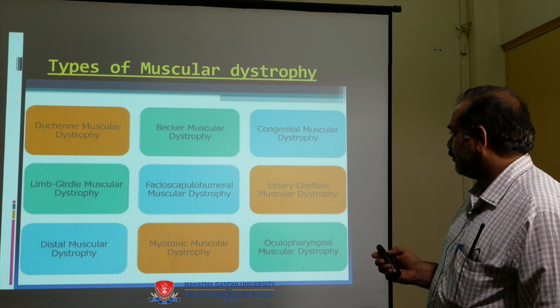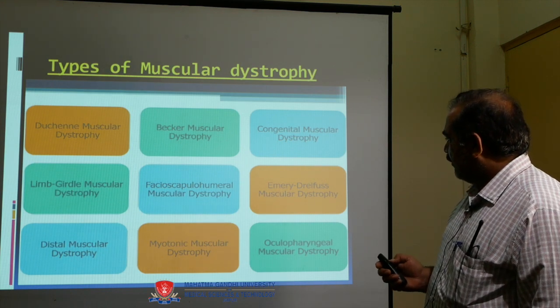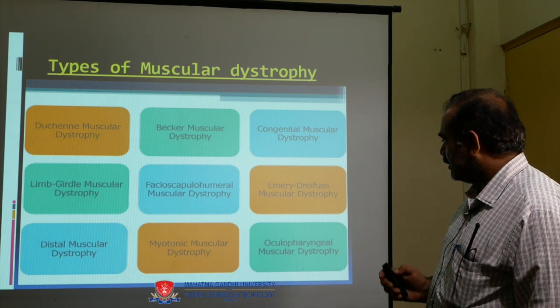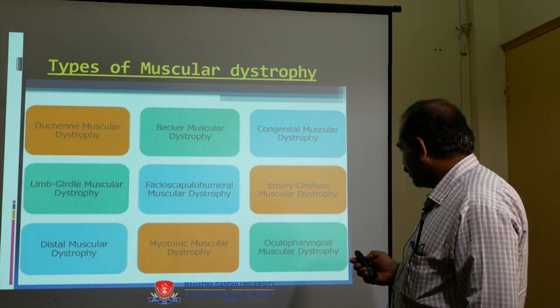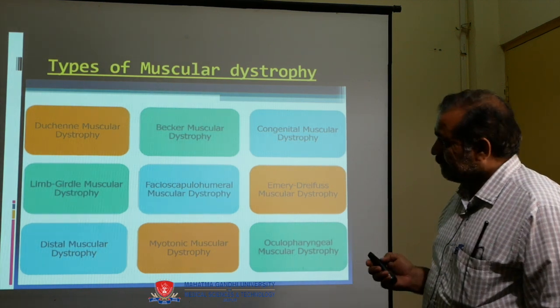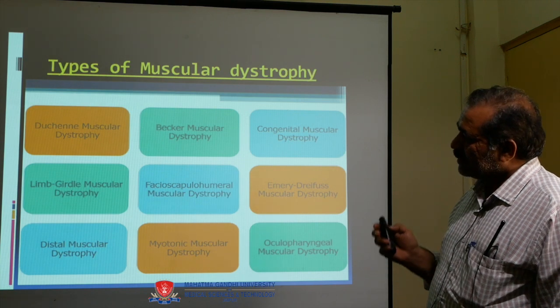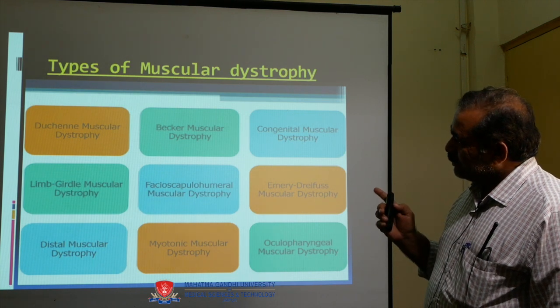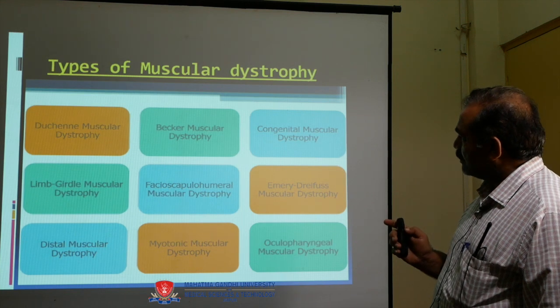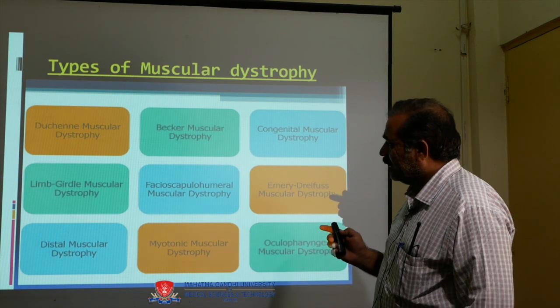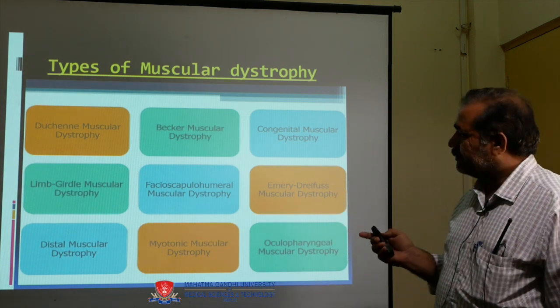The main important thing is that the three more common ones are Duchenne, Becker's, and myotonic muscular dystrophy.